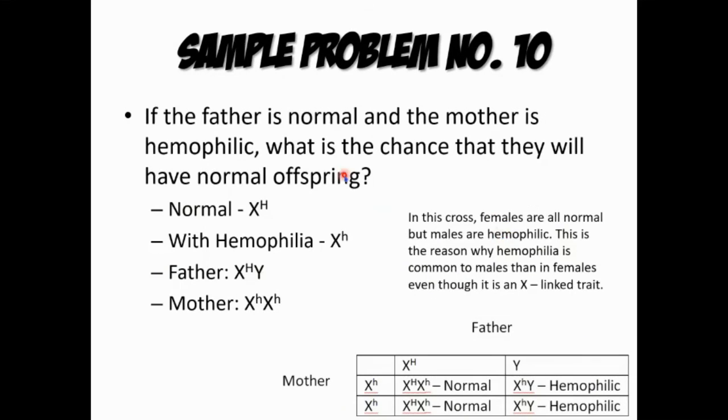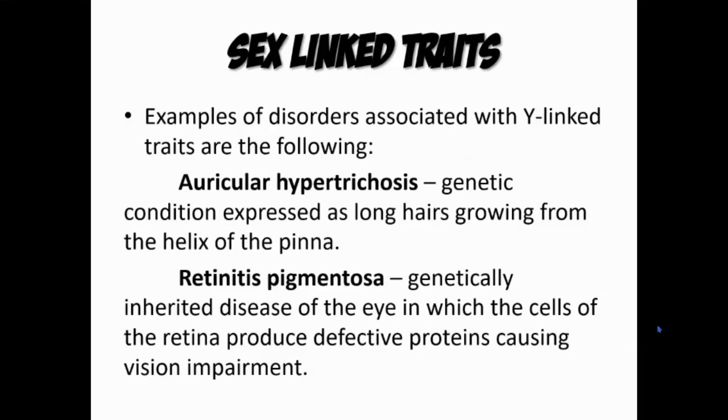And then, sample problem number 10. If the father is normal and the mother is hemophilic, what is the chance that they have a normal offspring? In this cross, females are all normal but males are hemophilic. This is the reason why hemophilia is common to males than in females even though it is an X-linked trait. Ayun po yung naging findings natin sa ating test cross.